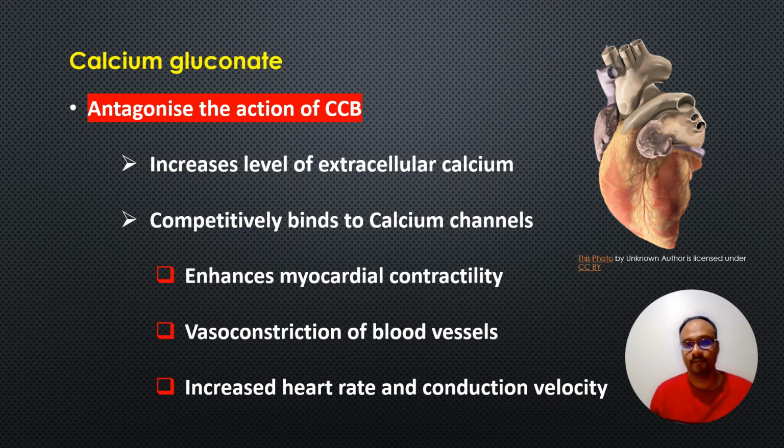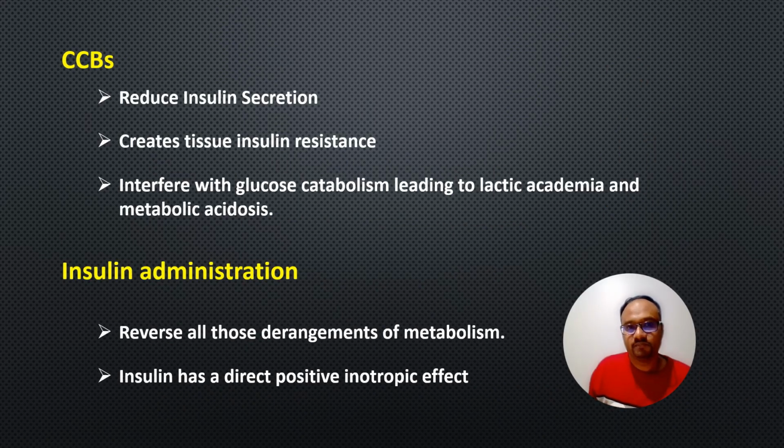So the calcium channel blockers reduce the insulin secretion, create tissue insulin resistance and interfere with the glucose catabolism leading to lactic acidemia and metabolic acidosis. High dose insulin administration is used in this scenario to reverse all of these derangements of metabolism. Insulin has a direct positive inotropic effect, meaning it increases the myocardial contractility.